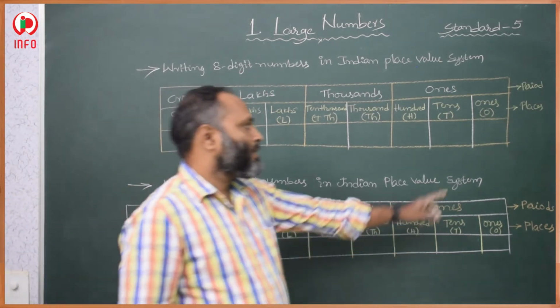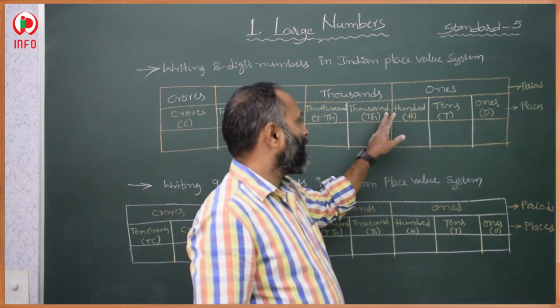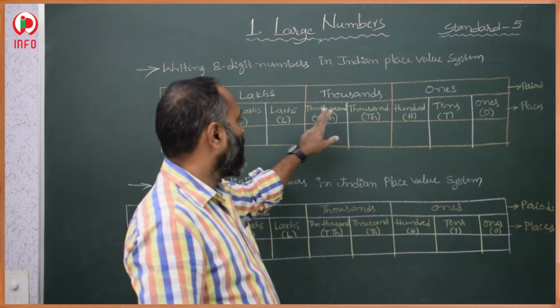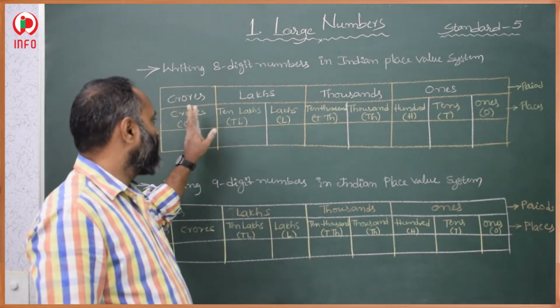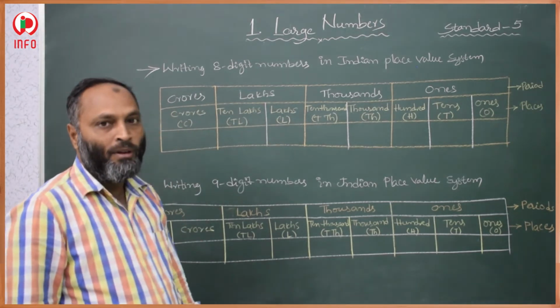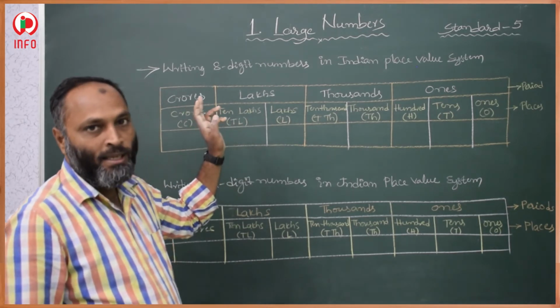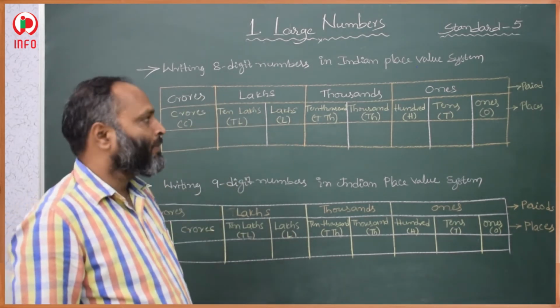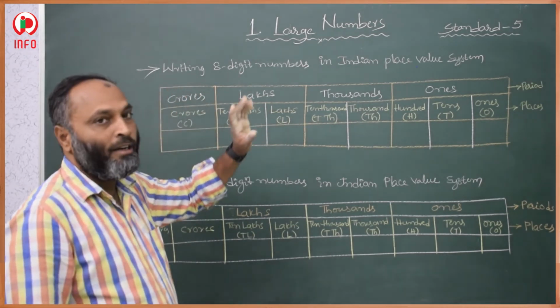So first one is ones, then tens, 100, 1000, 10,000. After that lakhs, 10 lakhs. After 10 lakhs, this is crore. These are the places. All these are 8 places, 8 place values in the Indian system. So this is the period in the Indian system.